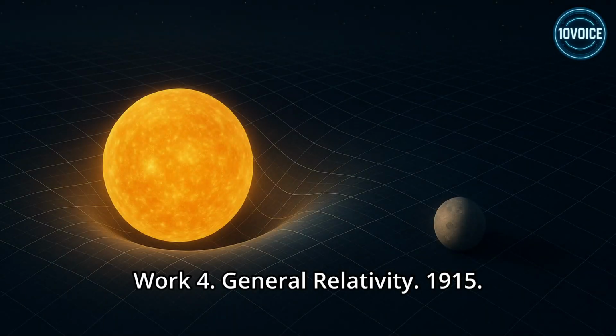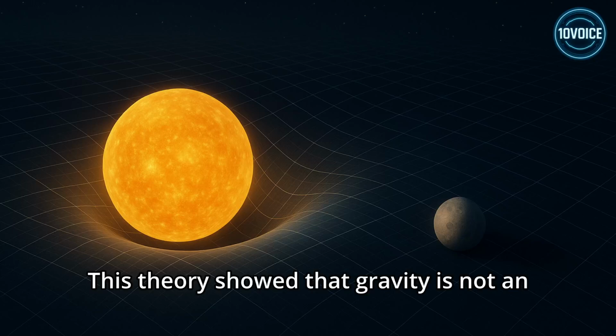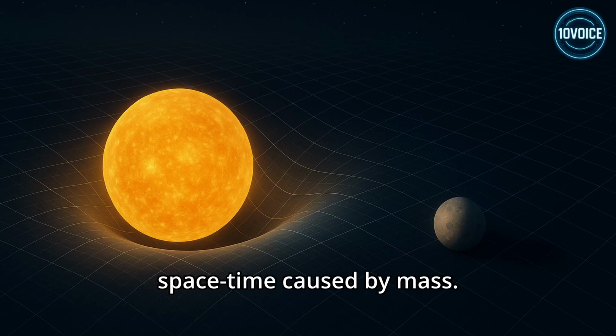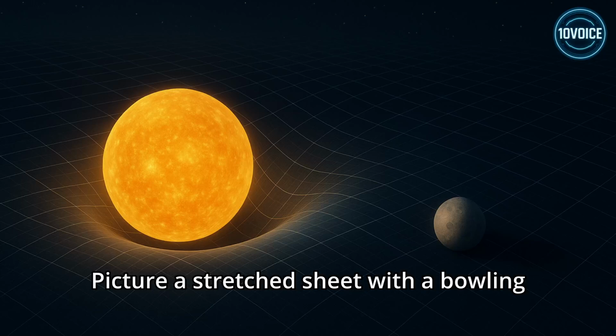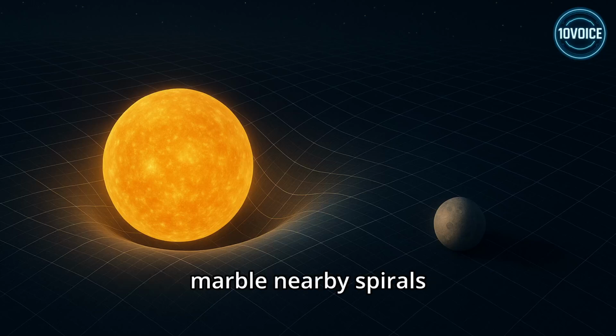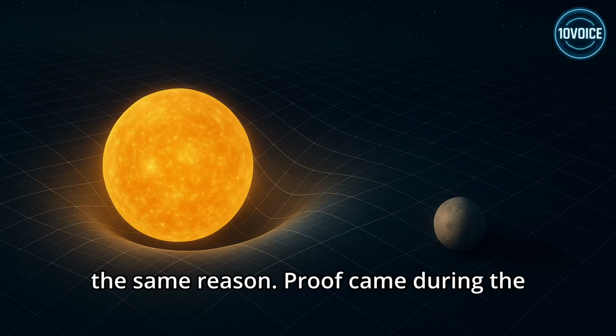Work 4, General Relativity, 1915. This theory showed that gravity is not an invisible pull, but the bending of space-time caused by mass. Picture a stretched sheet with a bowling ball in the middle. The sheet dips. A marble nearby spirals around the dip. Earth orbits the sun for the same reason.